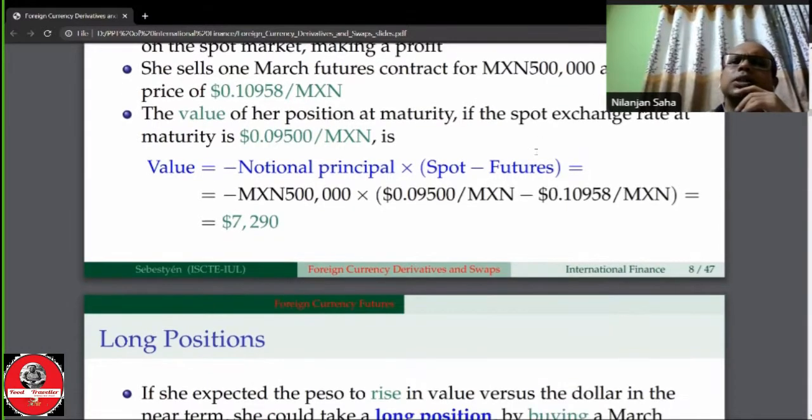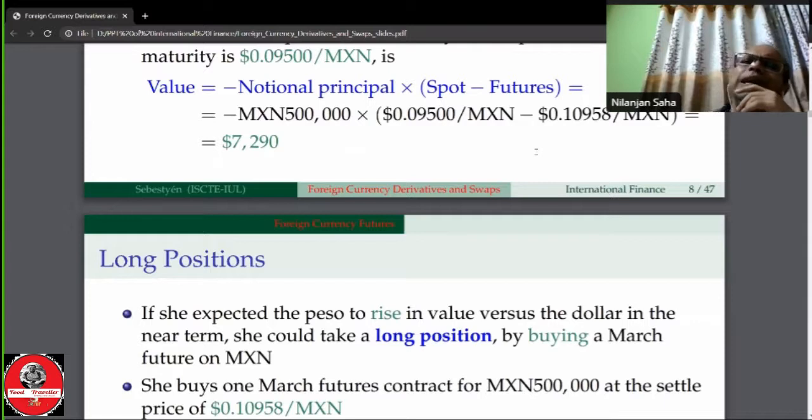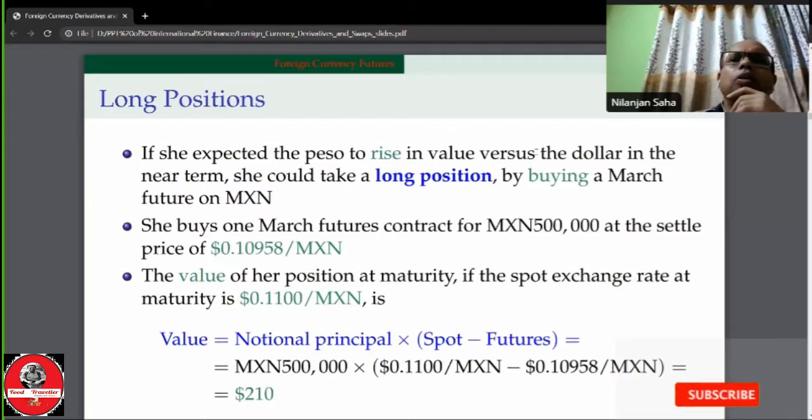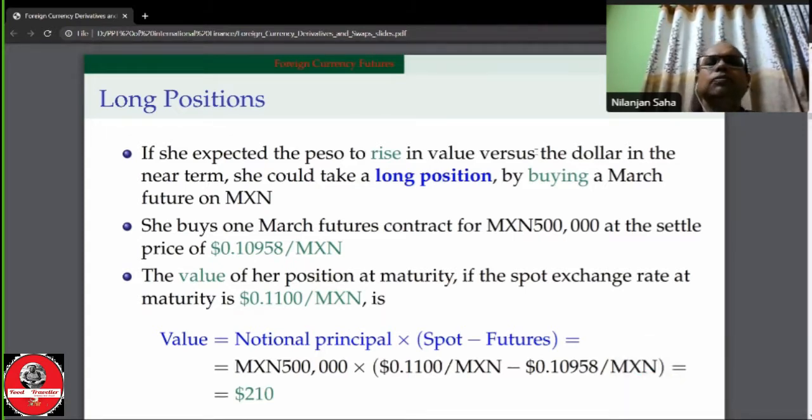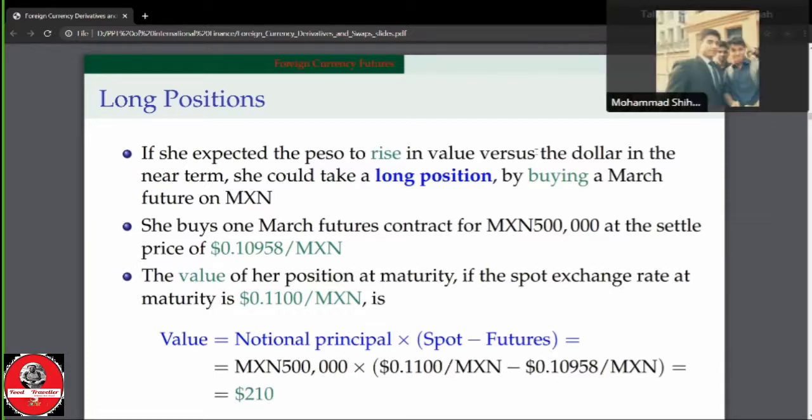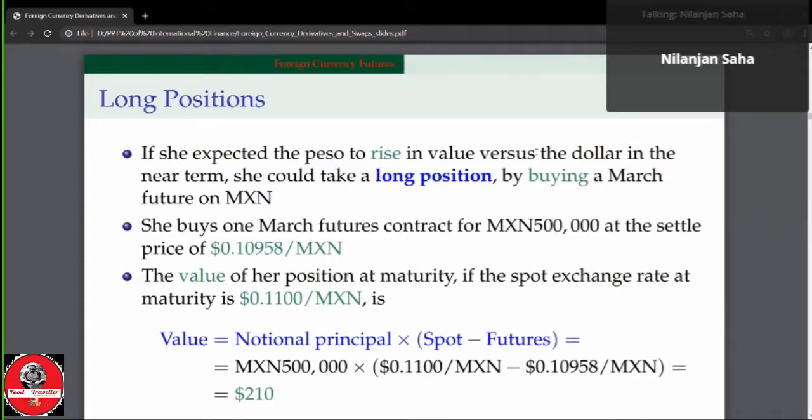Now the long position. The same speculator believes that the Mexican peso will gain value against the US dollar, against the euro. So she could take a long position, that is, buying a March future contract on the Mexican peso. That means he wants to buy because he believes that by March the value of the Mexican peso will rise. Therefore, he wants to enter into a contract to buy Mexican pesos earlier, to take advantage of buying at a lower price than the price that will prevail by March.